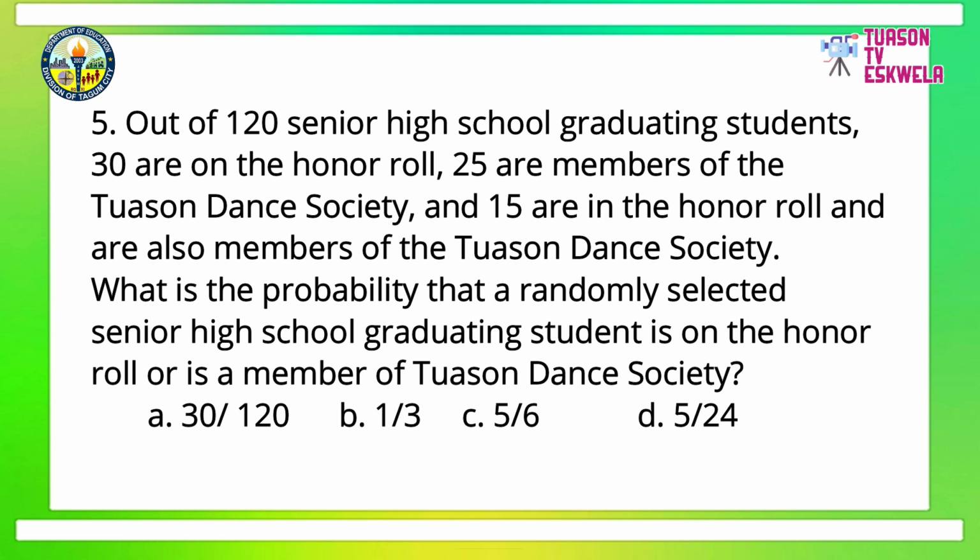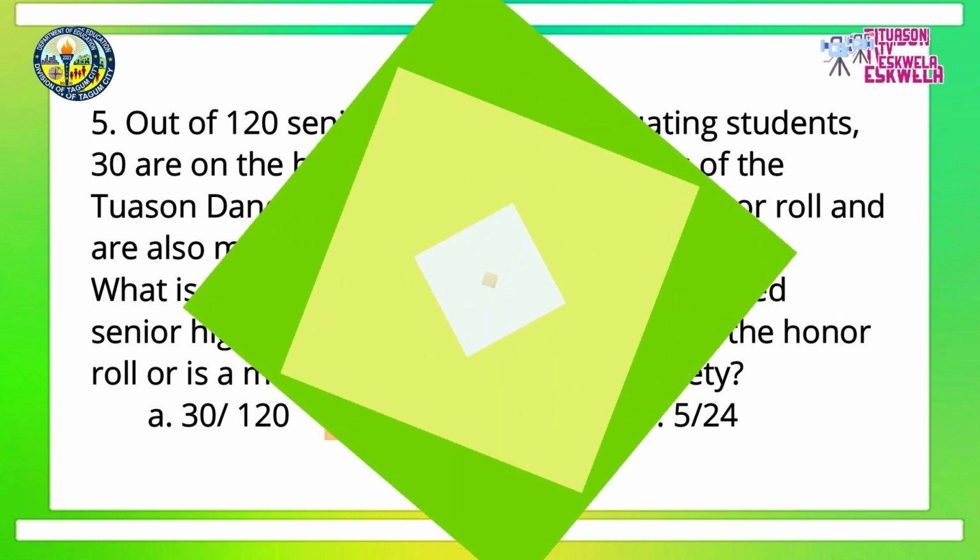A. 30 over 120, B. 1/3, C. 5/6, D. 5/24. Your time starts now. The answer is letter B, 1/3.